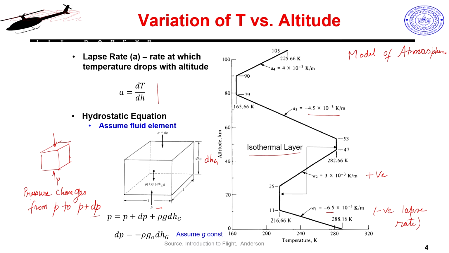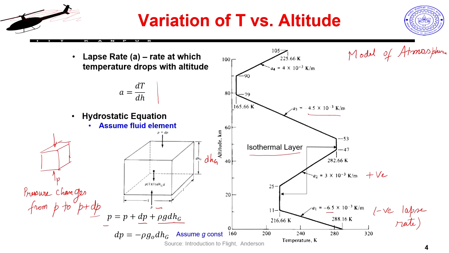If I look at this and imagine gravity also acting on it, because there is the weight of the fluid contained inside, in this case air, not water, how does it change? To assure equilibrium, P, which is my pressure at the bottom, must be equal to the pressure at the top plus this extra differential pressure and the weight of the fluid. And the weight of the fluid is simply volume into density, right. Density is your mass per unit volume.